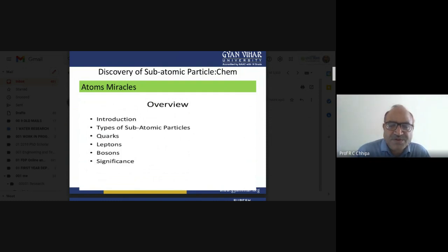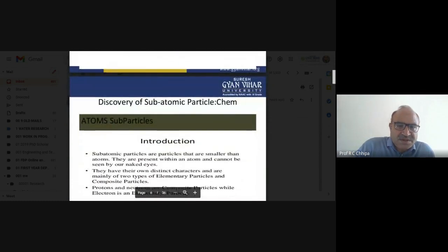Types of subatomic particles were discussed, including the quark. For the purpose of commercialization, these subparticles are related with the materials. The quark is one of the subatomic particles, leptons are another one, and then bosons. These three particles are important.